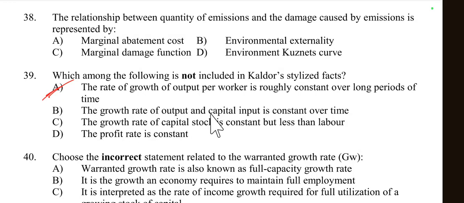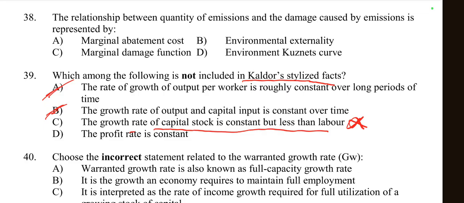Then the growth rate of output and capital input is constant over time. Yes, this is also right. Then the growth rate of capital stock is constant but less than labor. No, this is not included in Kaldor's stylized facts. The growth rate of capital is constant but less than labor. This is not correct.